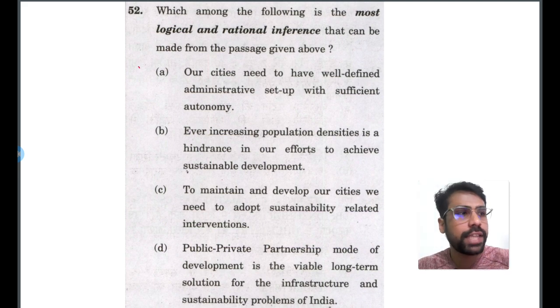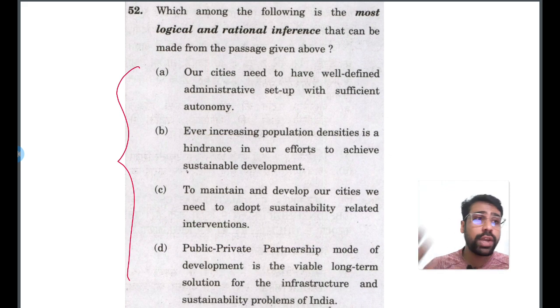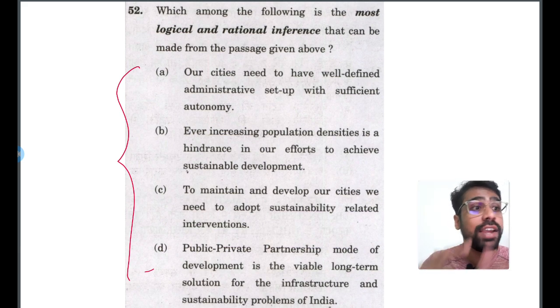Just look at these statements. What is statement number 1? Our cities need to have well-defined administrative setup. That's a true statement. Ever increasing population densities, it's a hindrance. That is also a true statement. To maintain the development of our cities, we need to adopt sustainability related interventions. There are no red flags in that statement. Even statement D also has no red flags, which means the first step of our algorithm failed here.